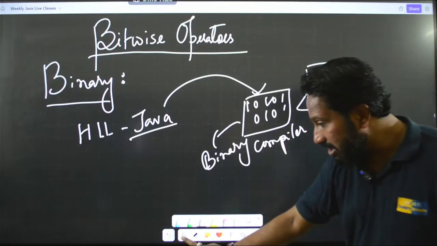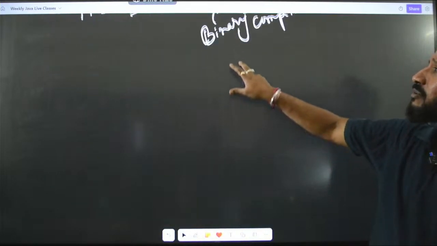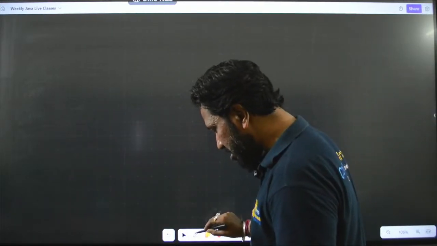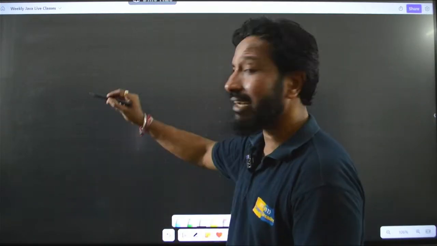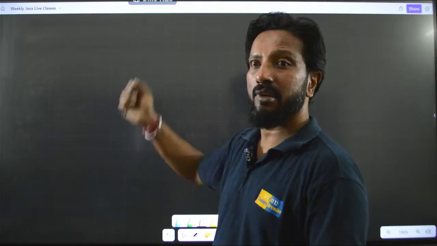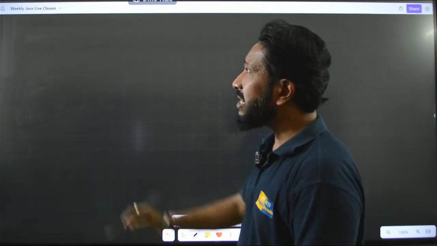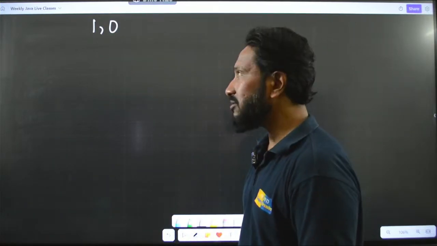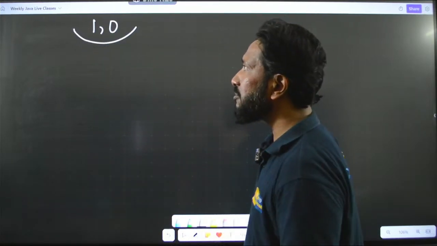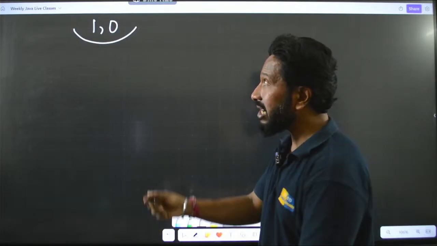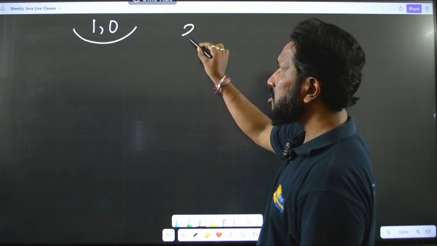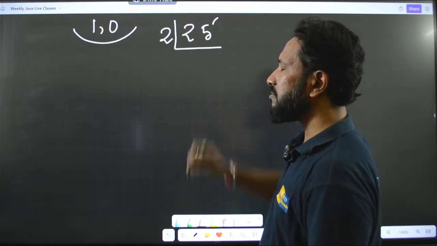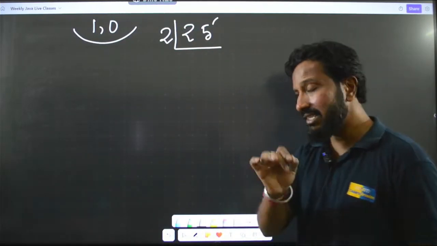So let us try to understand what the binary language is first. I will tell you the secret to understand and remember binary. First of all, binary has 2 digits, that is 1 and 0. Say you have to convert something from decimal to binary. Say I have a number called 25. What I do is I just divide this number by 2. Just see the trick.